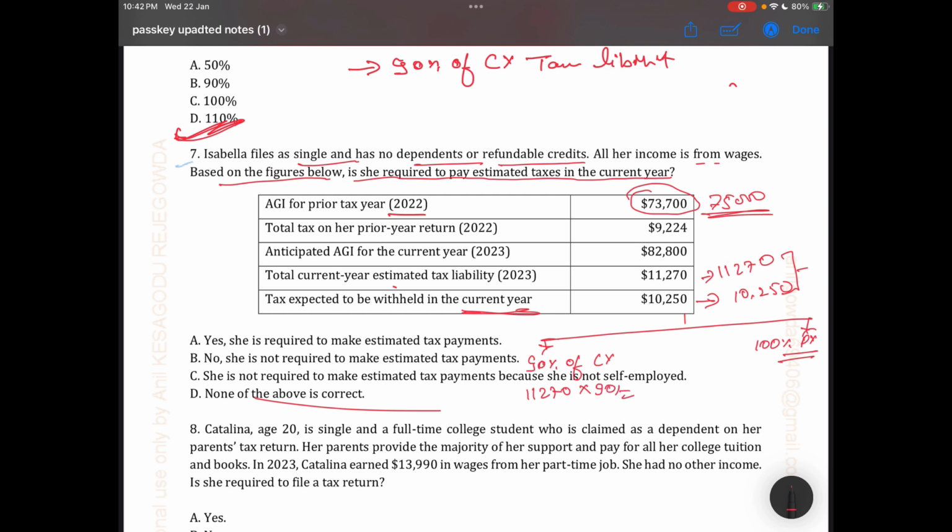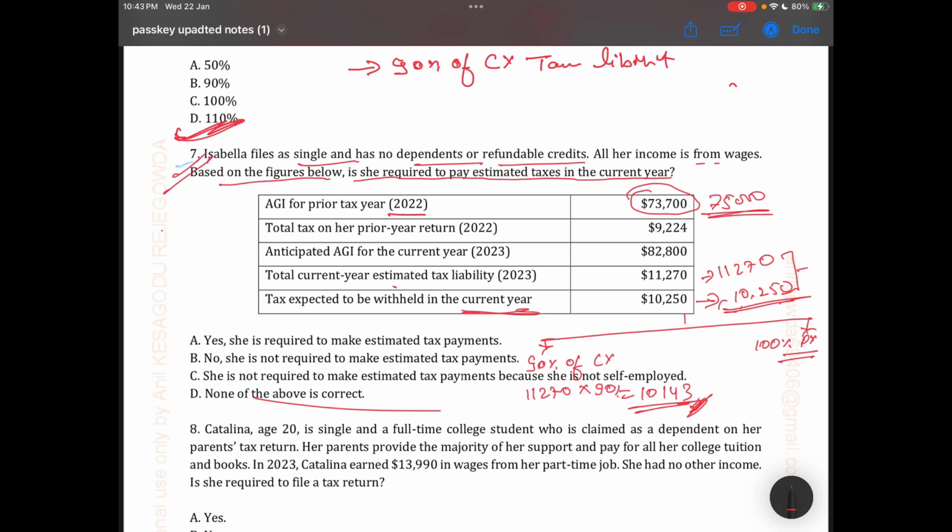It would be 10,143, and your withholding is 10,250. So your withholding is more than your 90% current liability. So he does not require estimated tax. Hope you are getting the point of the calculation.